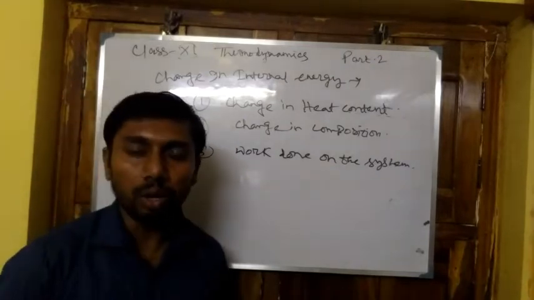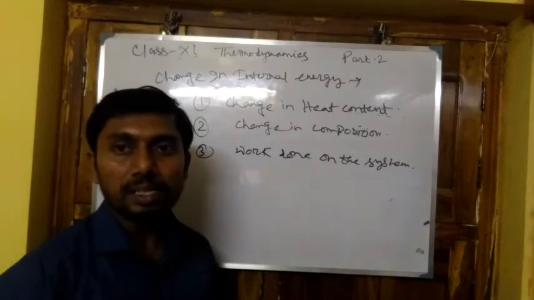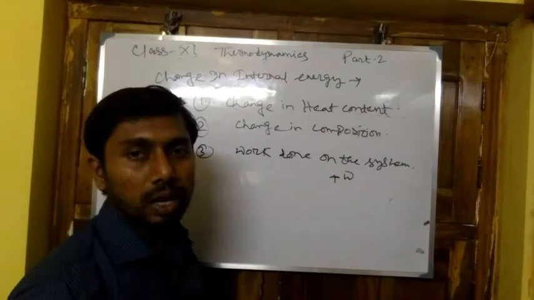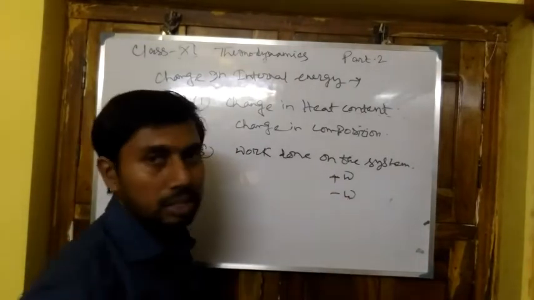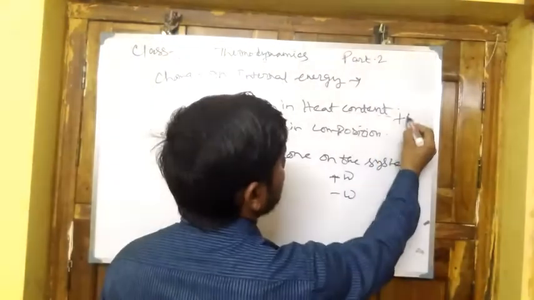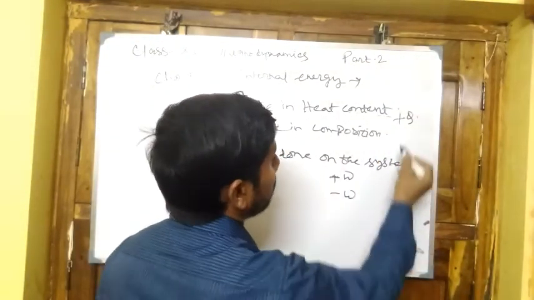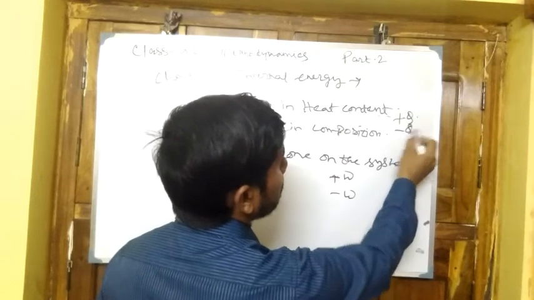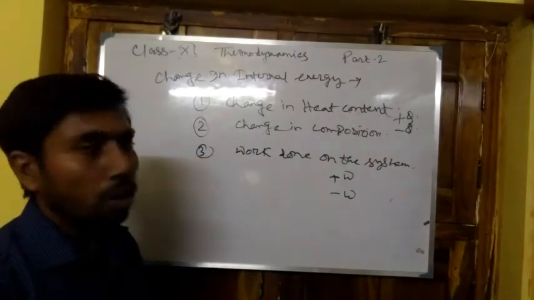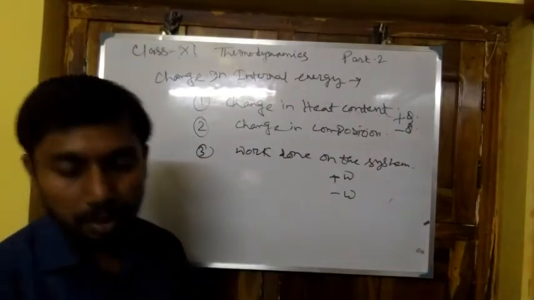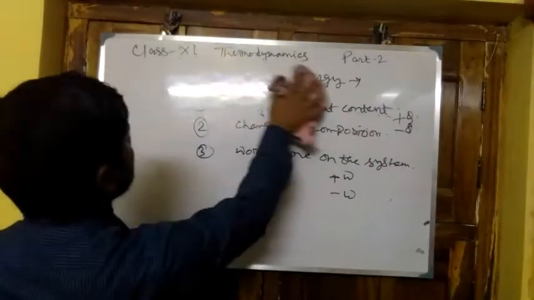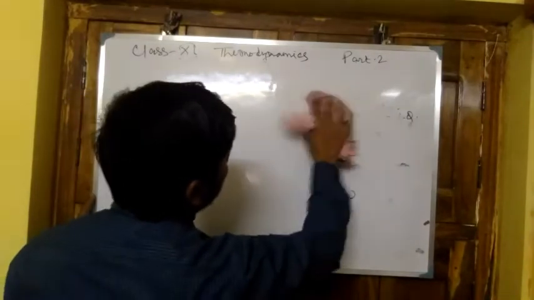When work is done on the system, it is plus W, and when work is done by the system, it is minus W. When heat is absorbed by the system, it is plus Q, and when heat is evolved from the system, it is minus Q. This is the thermodynamic sign convention. These three are the reasons for change in internal energy.